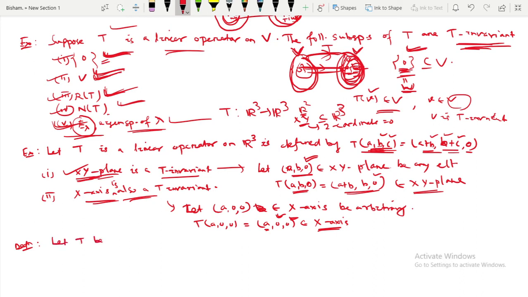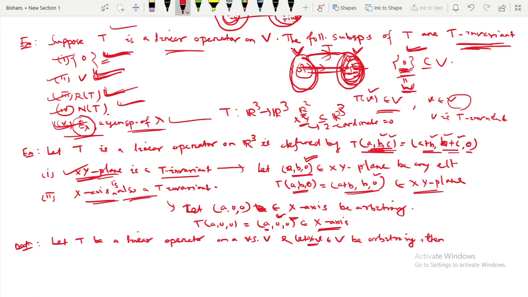Let T be a linear operator on a vector space V, and let small v belonging to capital V be arbitrary. This is a non-zero vector. Let any non-zero small v belonging to capital V be arbitrary.